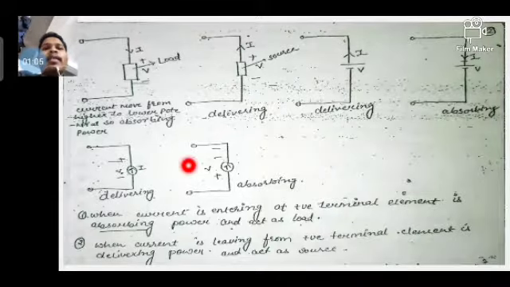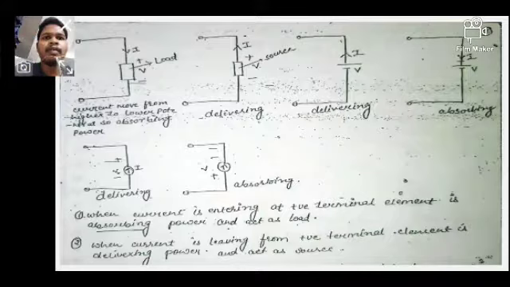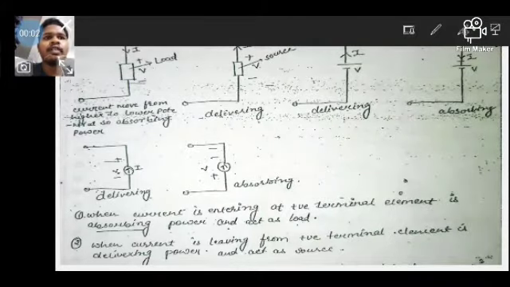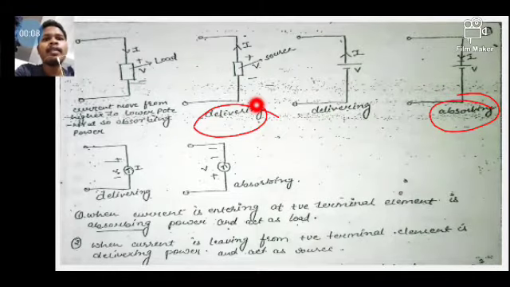In this slide, we are going to see delivering power and absorbing power. In the first figure, the current is entering the positive terminal, so it is called a load. If the current is leaving from the positive terminal, then it is called a source. Now let's understand two more terms: delivering and absorbing.